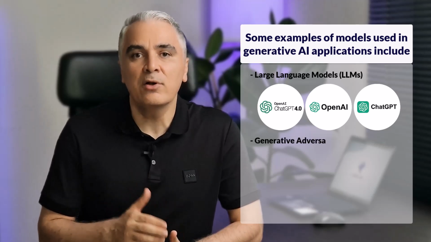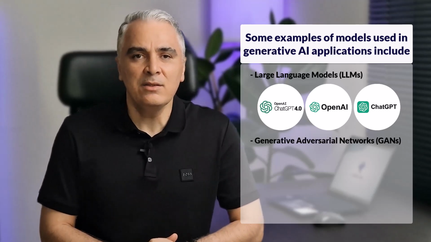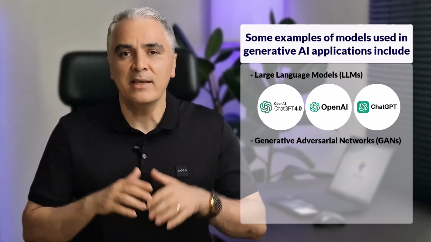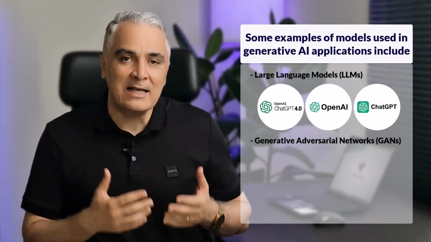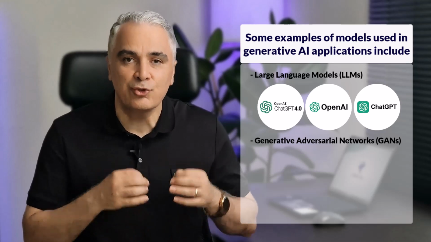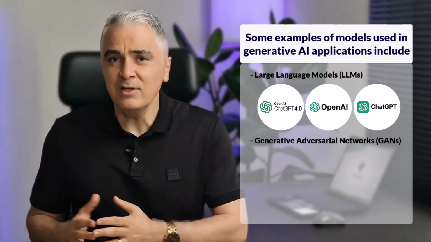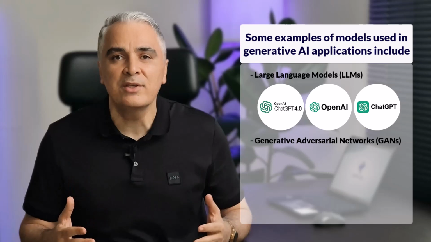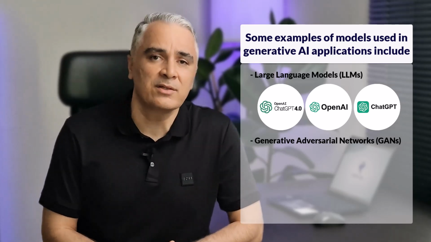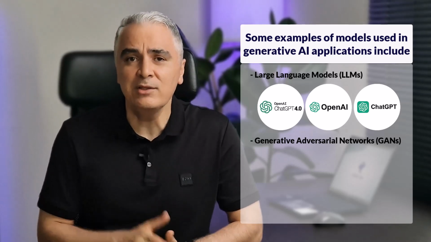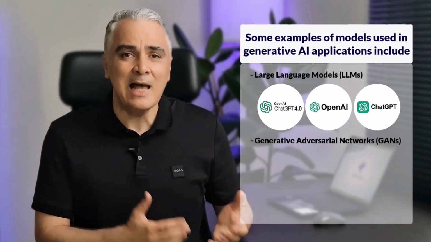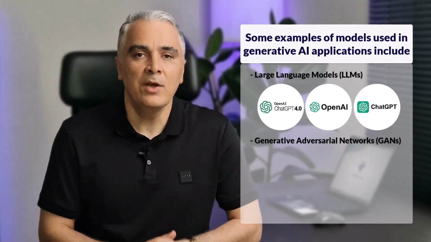Generative adversarial networks or GANs. These work by pitting two competing algorithms against each other, one tasked with generating data that resembles its training data, and another tasked with trying to tell whether the output is real or generated. This type of generative model is typically used to create images, sounds, or even video.